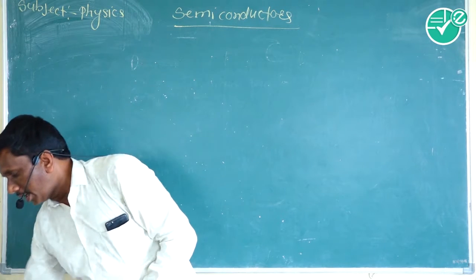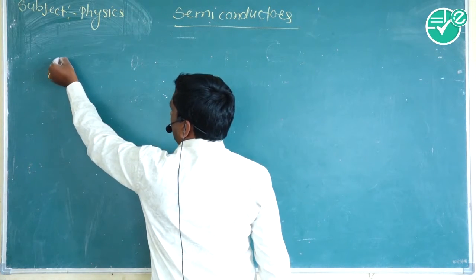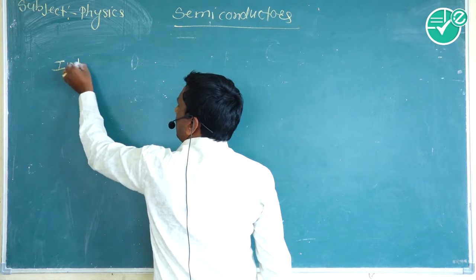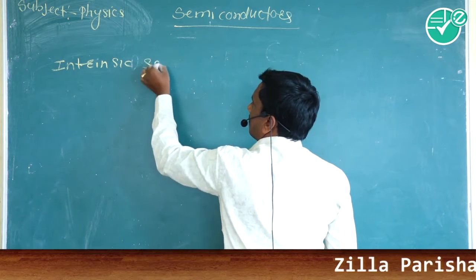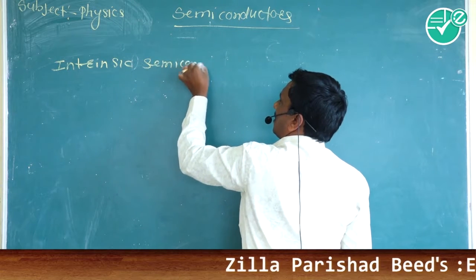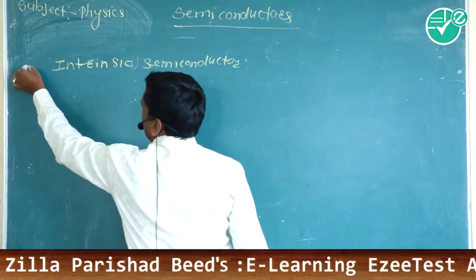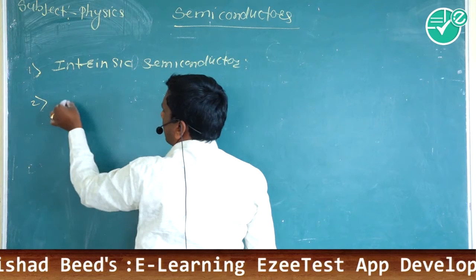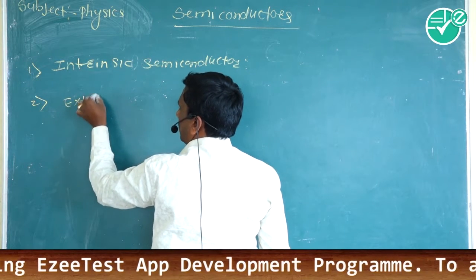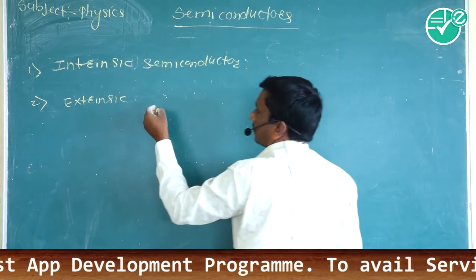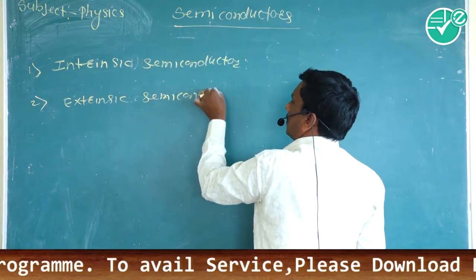First is intrinsic semiconductor and second is extrinsic semiconductor.